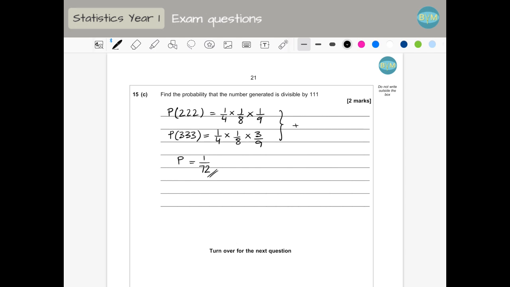Remember, in probability questions, every time you say or, you add the probabilities. Every time you say and, you multiply the probabilities. And that's all with this question.